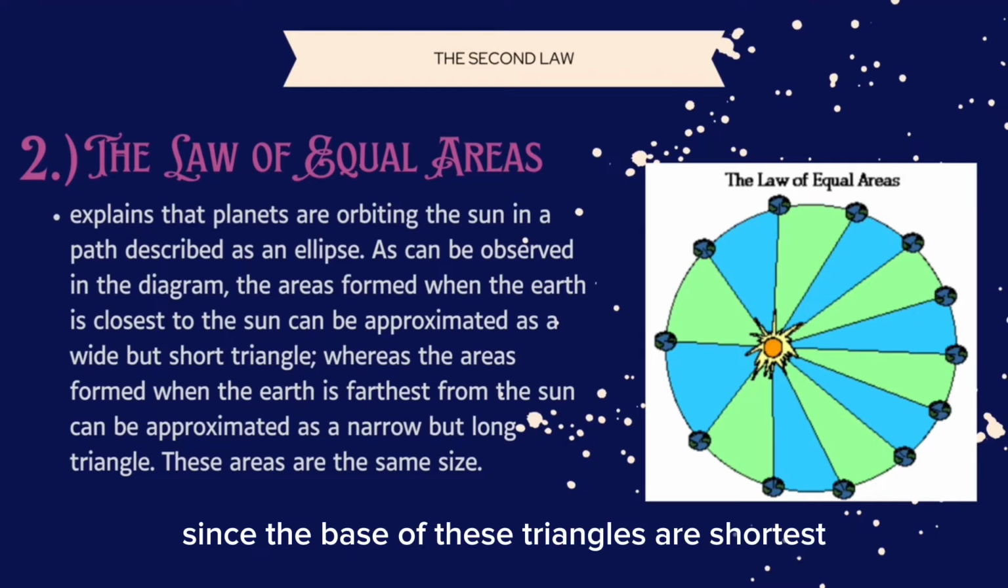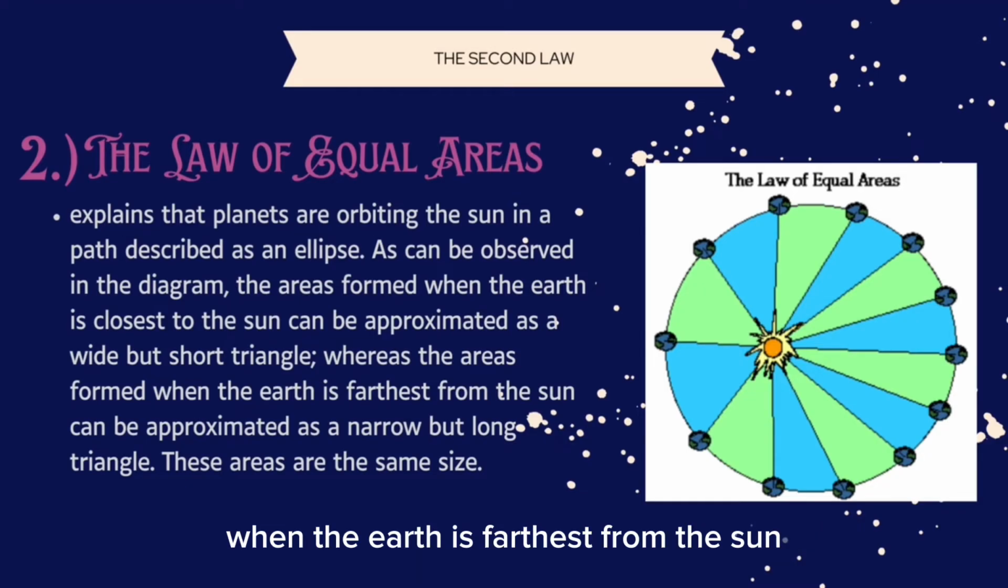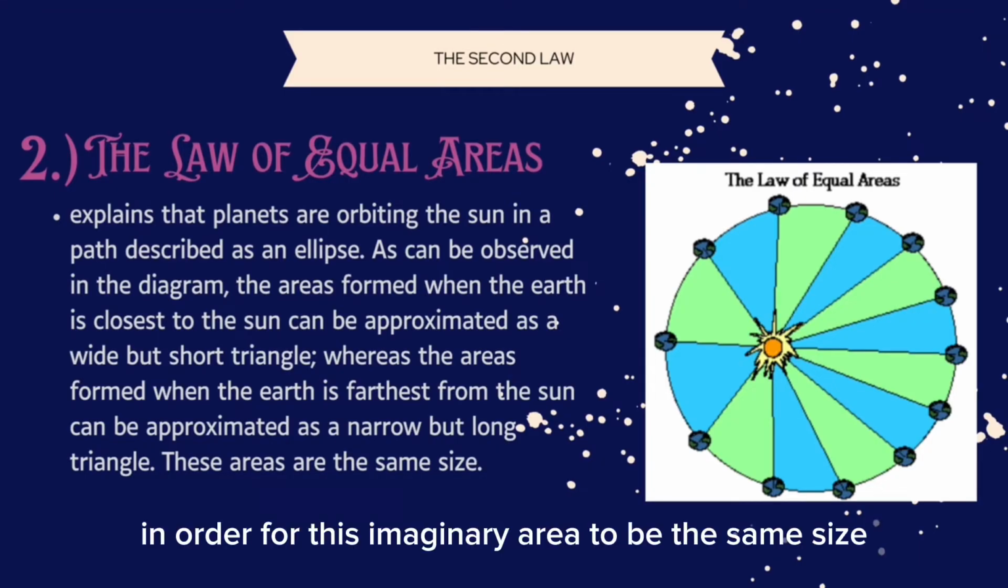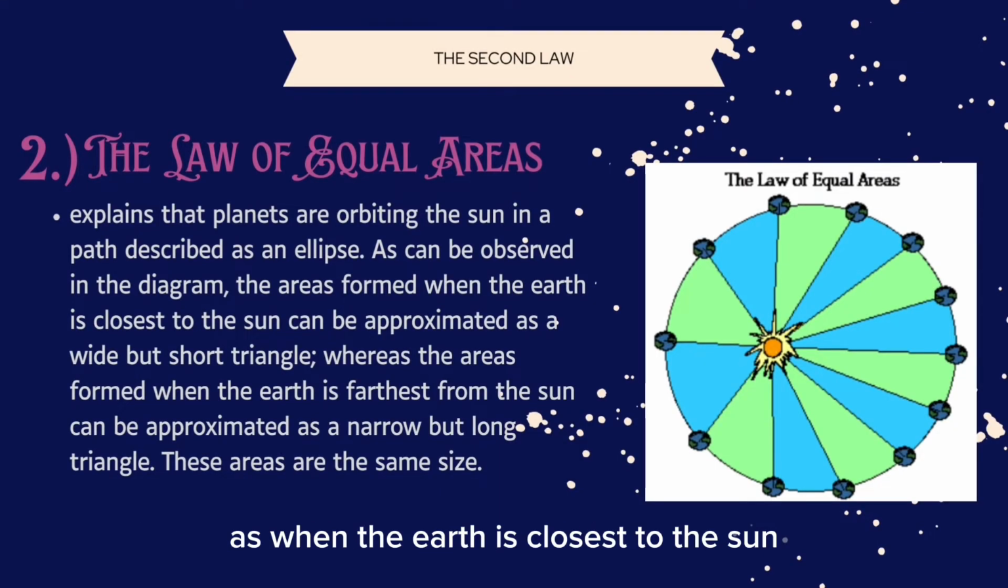Since the base of these triangles are shortest when the Earth is farthest from the Sun, the Earth would have to be moving slowly in order for this imaginary area to be the same size as when the Earth is closest to the Sun.